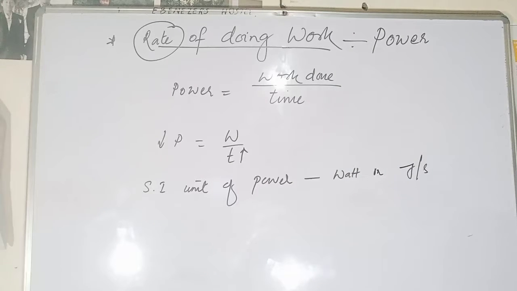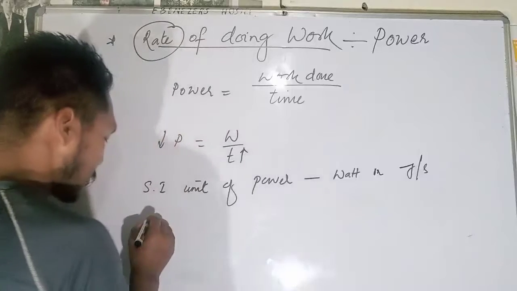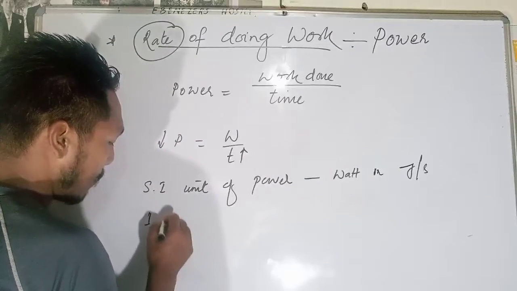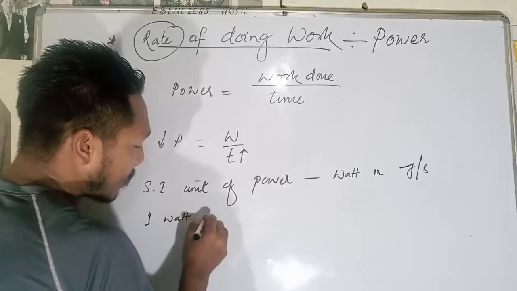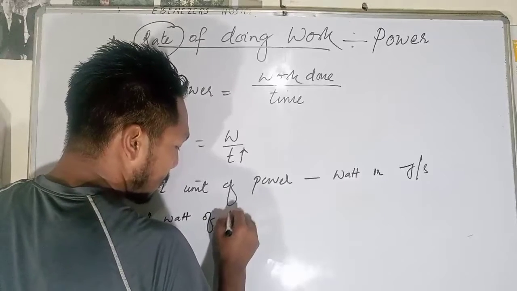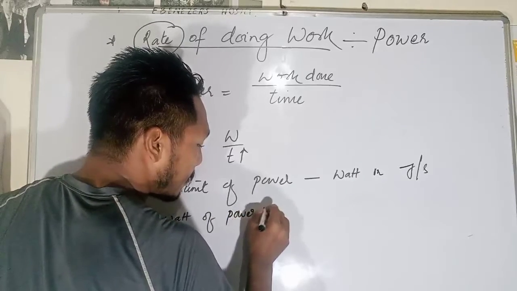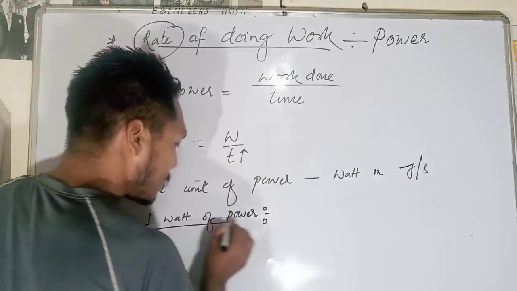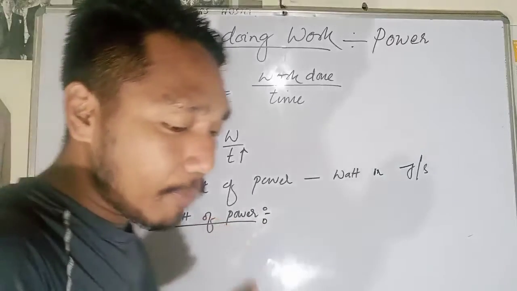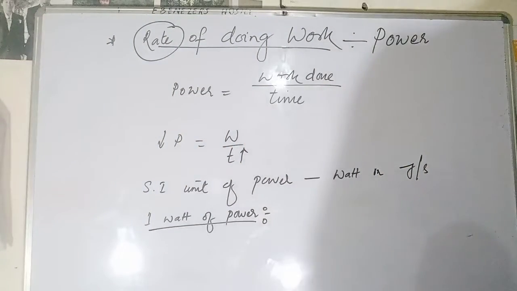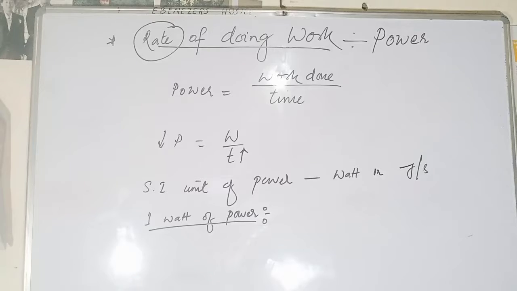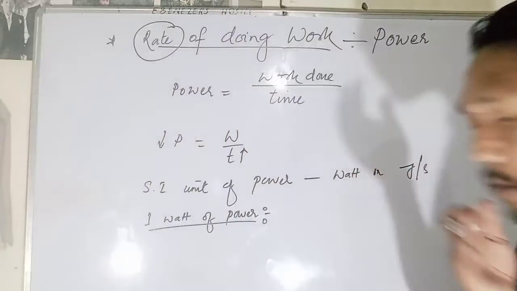So what is 1 watt of power? 1 watt of power is defined as the rate of doing work, the rate of consuming energy, in 1 second.